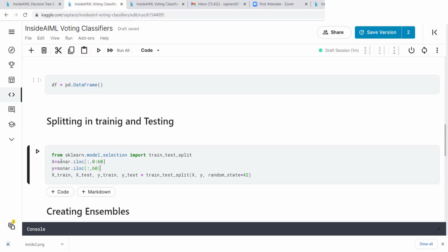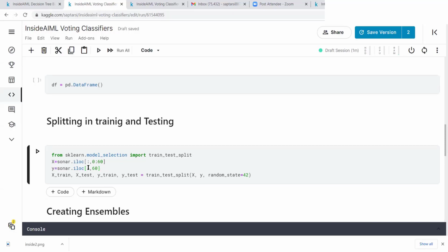When you are doing that, you will segregate out the input variable and the output variable. So the data frame is now in a variable called sonar, which is a type of data frame variable, which is a table in its simple form. And basically there is a notation over here. This comma, whatever you see like this, the comma actually separates the indexes. So there are 2 indexes. One is the row index, another is the column index.